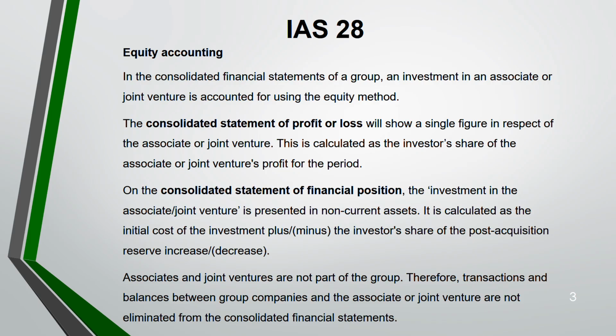Now, remember, associates and joint ventures, we do not consolidate them. Why? They are not part of the group. Therefore, any transactions and balances between the group companies and the associate or joint venture are not eliminated from your consolidated financial statements. Unlike a subsidiary. What happens with a subsidiary? When you own more than 50% and have any transaction with the subsidiary, that is eliminated on consolidation. All intragroup transfers and balances are eliminated in the consolidated financial statements, but not for associates and joint ventures.